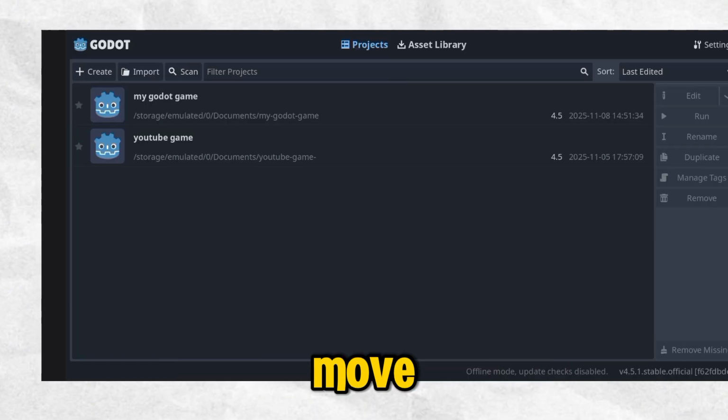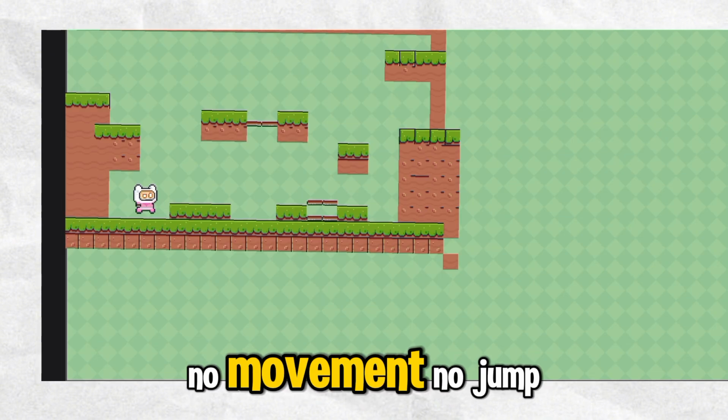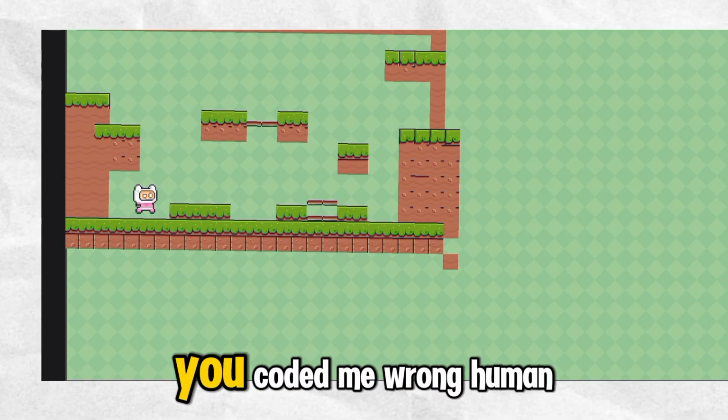The player was supposed to move, jump, and look cool. That's it, simple. But nope, he just stood there, completely still. No movement, no jump, nothing. Like he was saying, you proved me wrong, human.